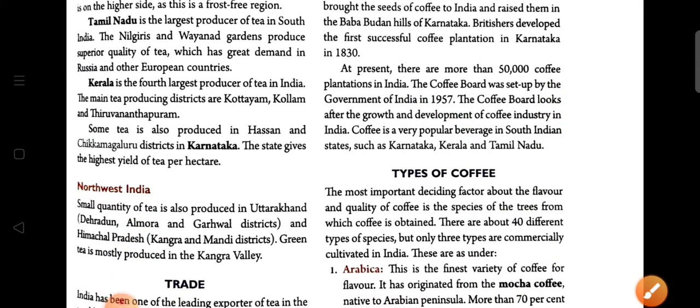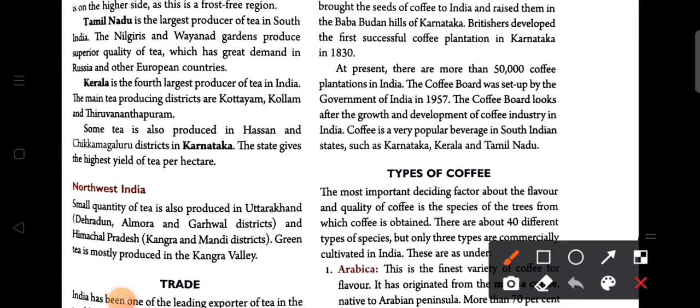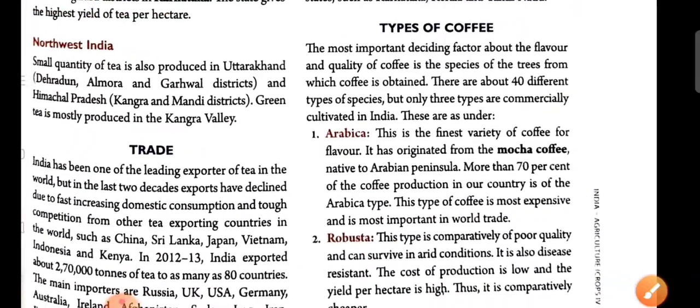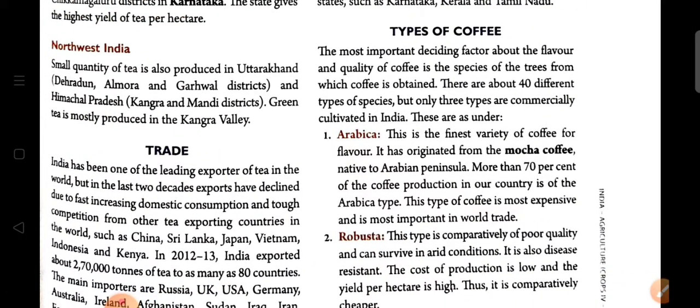So here we see that as the production of coffee increased, a coffee board was set up. And what is the function of the coffee board? Coffee board looks after the growth and development of the coffee industries in India. And coffee is a very popular beverage in South Indian states such as Karnataka, Kerala and Tamil Nadu. So from this we can know that coffee is mainly consumed in the South Indian part.